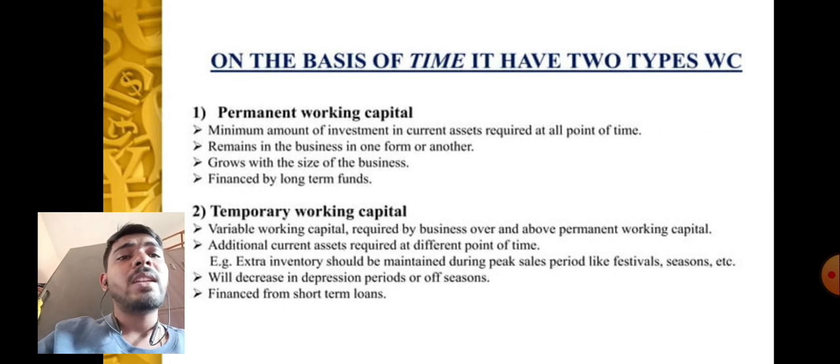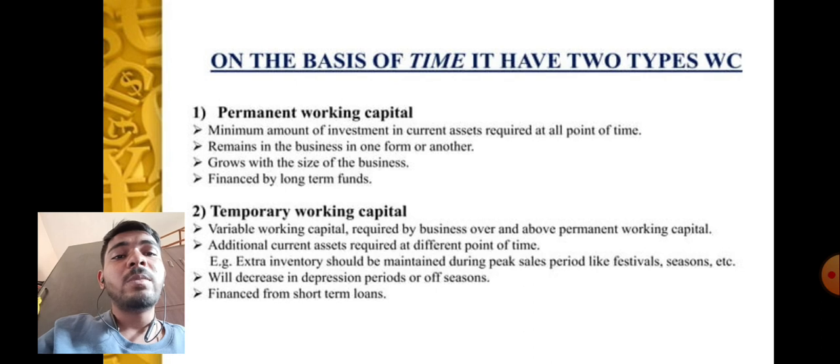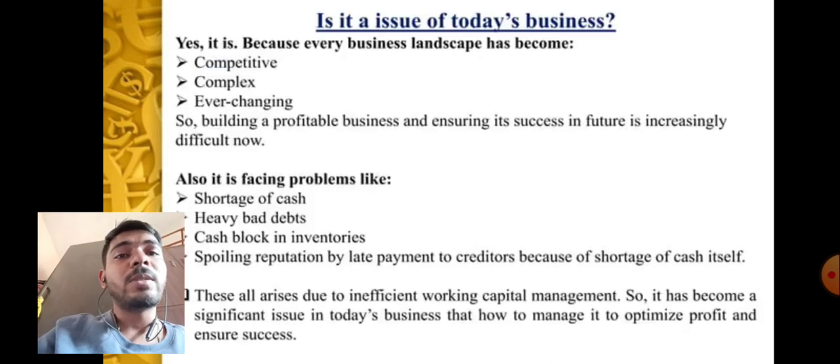On the basis of time, it has two types of working capital. Permanent working capital is the minimum amount of investment in current asset required at all points of time, remains in the business in one form or another, grows with the size of the business, and is financed by long-term funds. Temporary working capital is variable working capital required by business over and above permanent working capital, additional current asset required at different points of time. Example: extra inventory should be maintained during peak sales periods like festival season, and will decrease in depression period or off season. Finance from short-term loans.